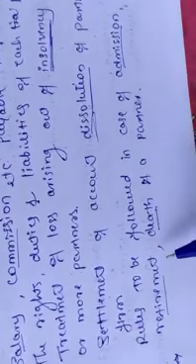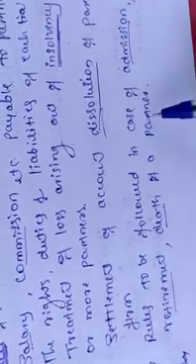And last one, rules to be followed in the case of admission, retirement, death of partner. These are the reconstitution of the partnership firm. It is admission, retirement, death of a partner. In that case, we have to follow some rules and regulations. Those rules and regulations should be mentioned in the partnership deed here. So this is all about partnership deed, meaning and contents of partnership deed.